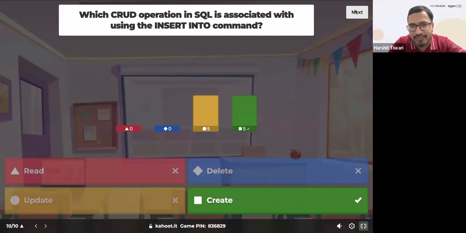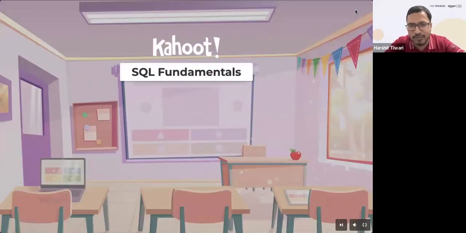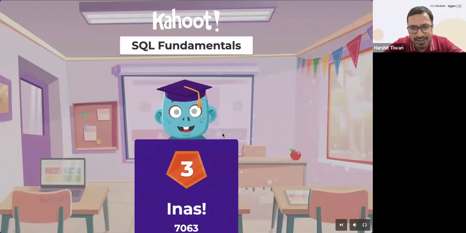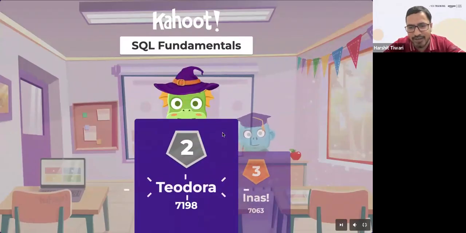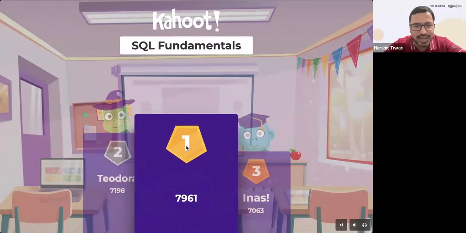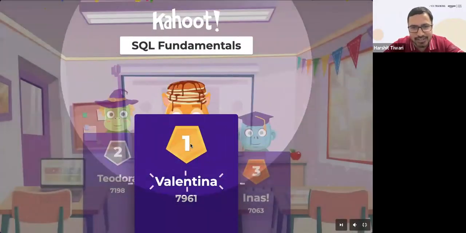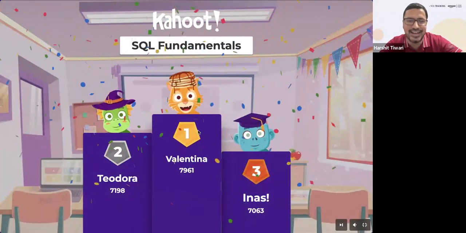Okay, so that must have displaced a lot of positions. Let's look at the podium. Ines is in third place. Very well done. Ines Theodora, very close second. Well done. And in the first position with 7961 and clear winner, Valentina. Awesome.